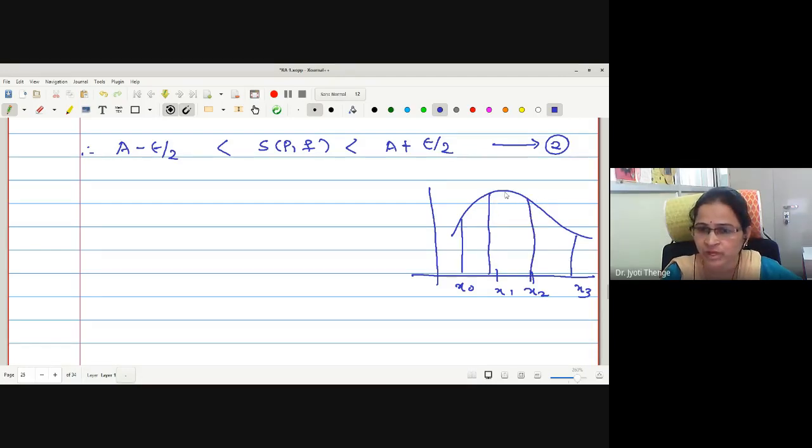Let us look at the second subinterval. This is the point at which we are getting the suprema of the function.